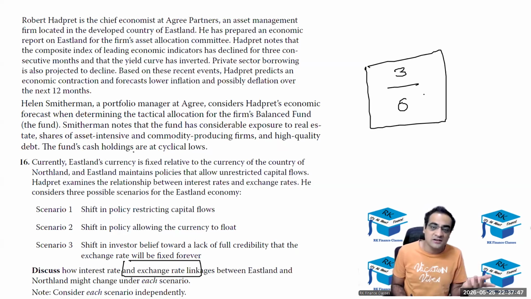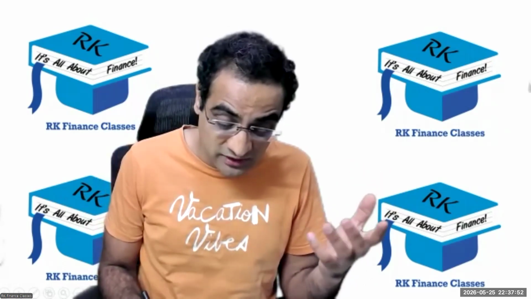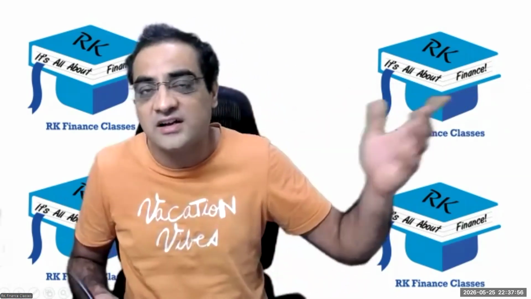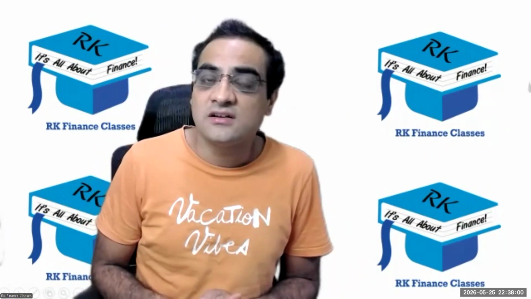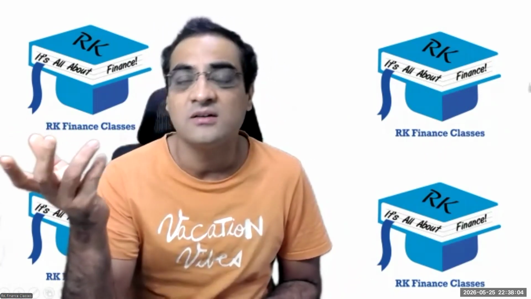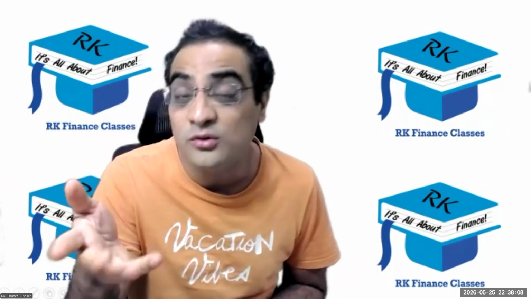If you have understood, if you have just followed that lecture, that if you want to maintain the independence of monetary policy, that means if you want to have a different interest rate vis-a-vis the other country, then you need to allow your currency to fluctuate.